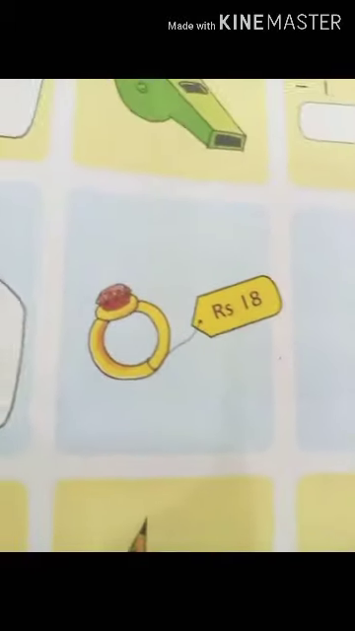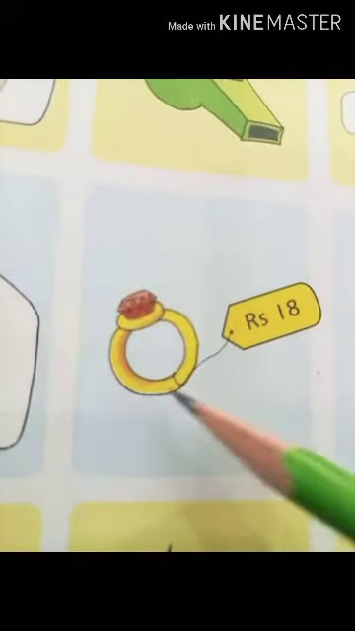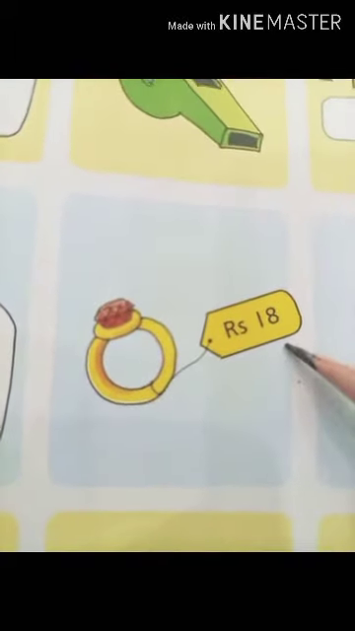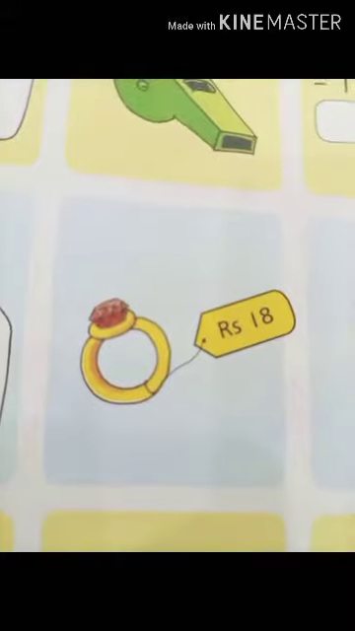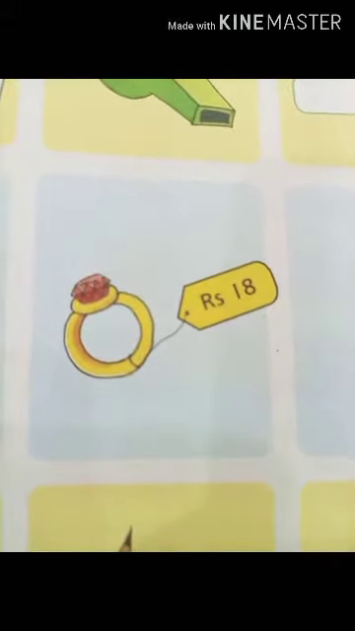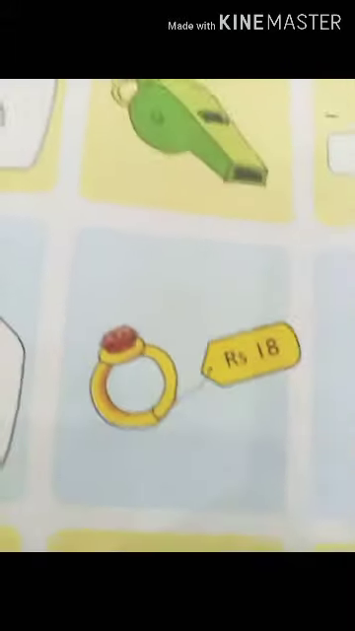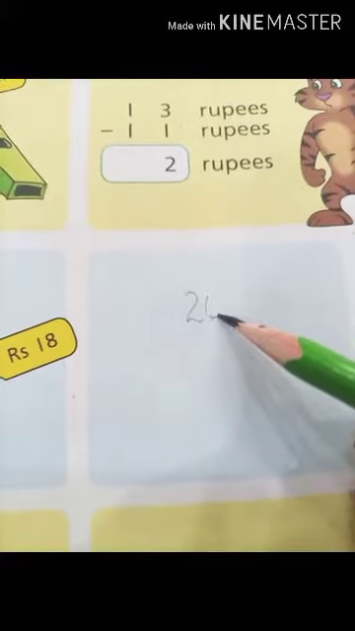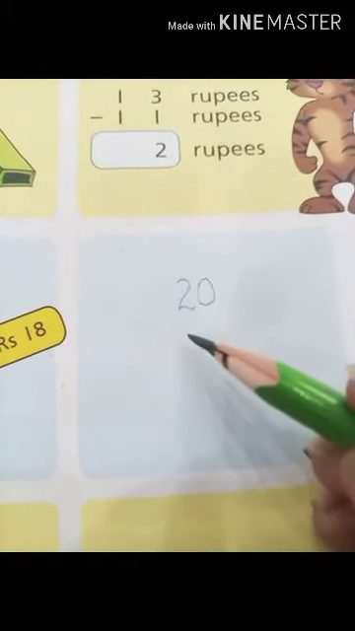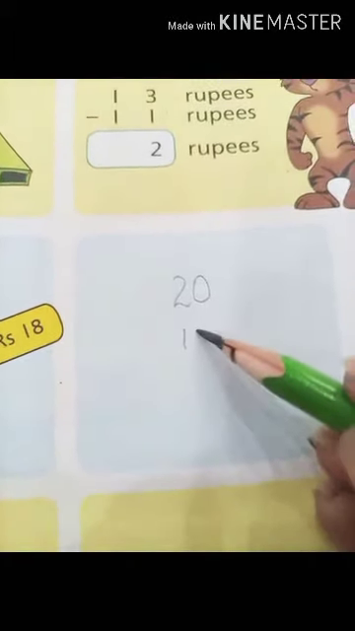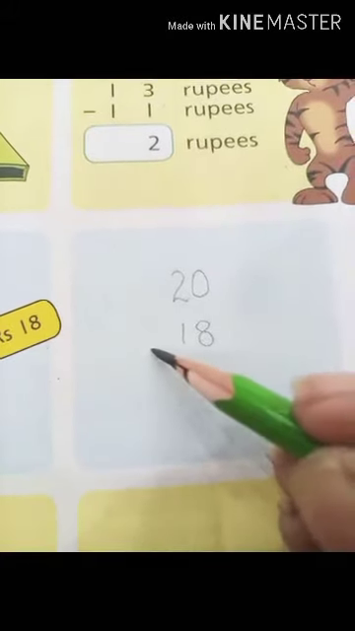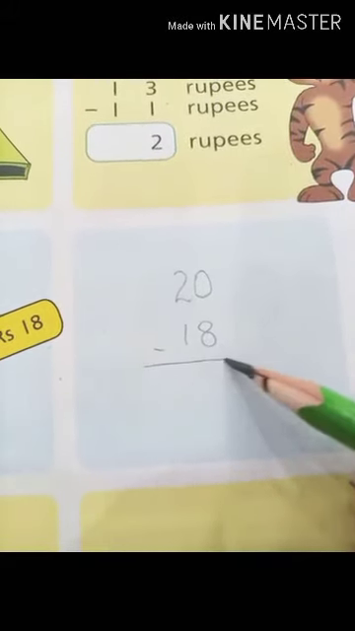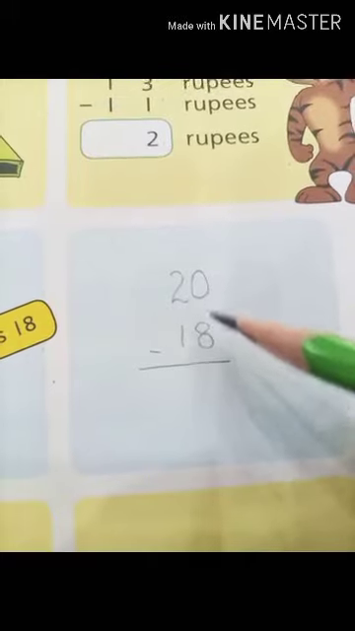Okay. Now we are going to the market and we want to buy this ring. This ring costs 18 rupees. And students, what amount is left with you? Let's count it. Here the rupees that in total I am having was 20 rupees, and I bought a ring from the market. Now what amount is left with me? So students, let's do the subtraction.